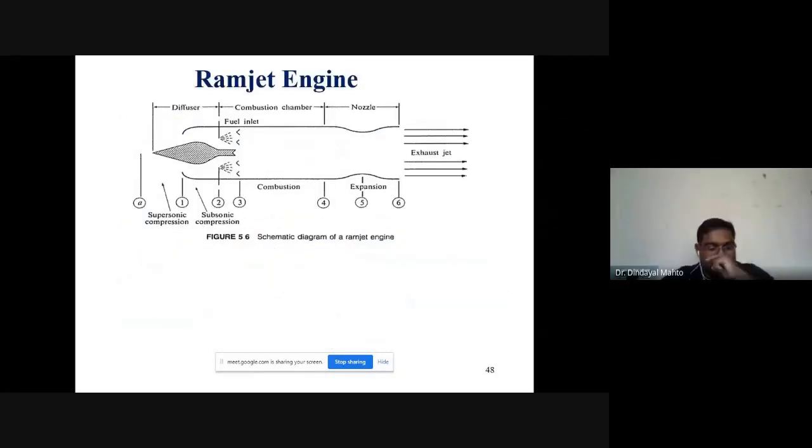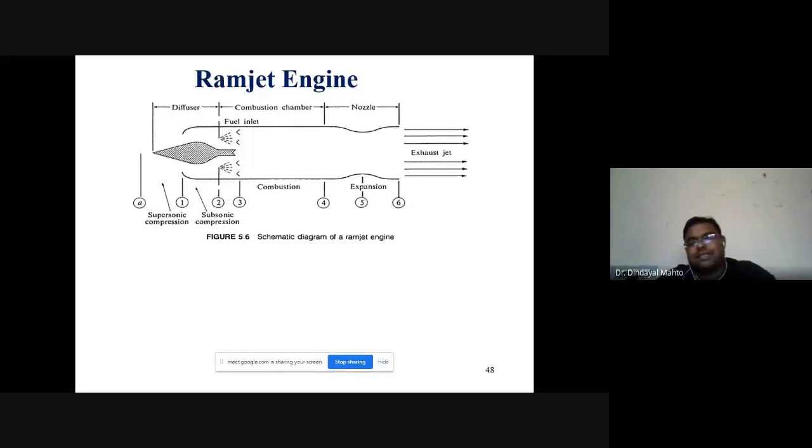Another rotary-less engine is the ramjet. Instead of having that valve grid, we are now using a spike. In the front portion there is a conical spike. This conical spike will compress the air, because the area of the flow decreases; the moment the air flow comes in contact with the conical spike, it gets compressed.